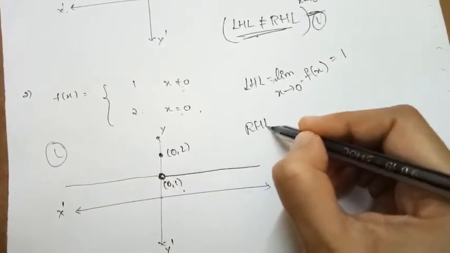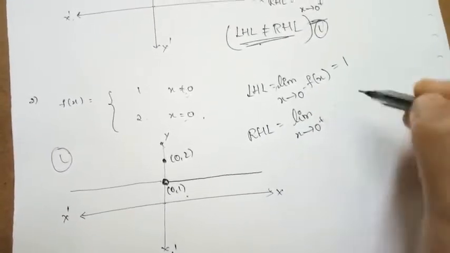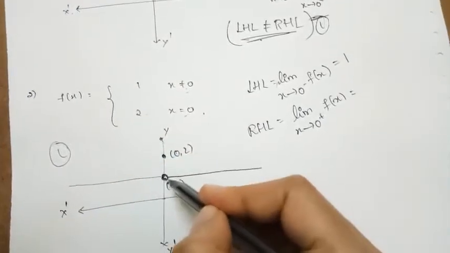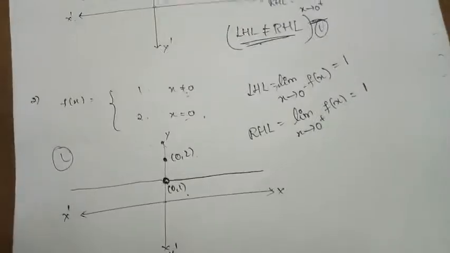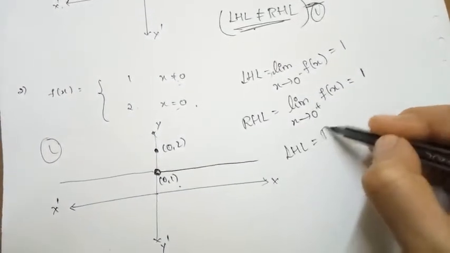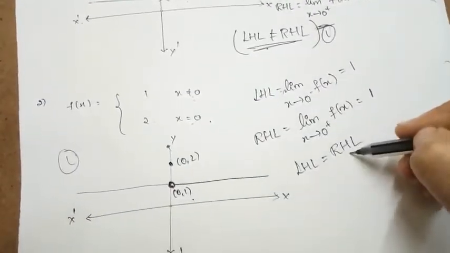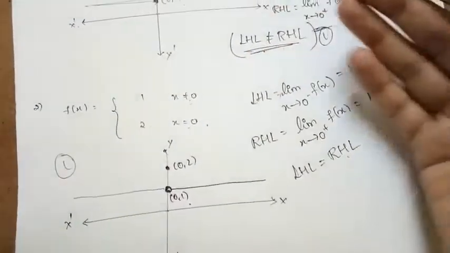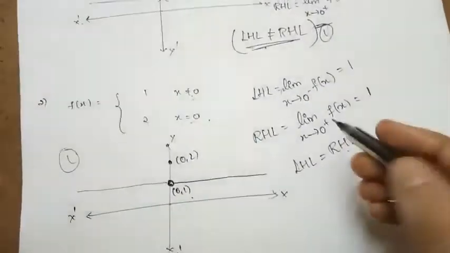What about the right hand limit? Approaching 0 from the right hand side, the limit value is also equal to 1. Clearly here the left hand limit is equal to the right hand limit. In the first example this was not satisfied, but that concept is satisfied here.